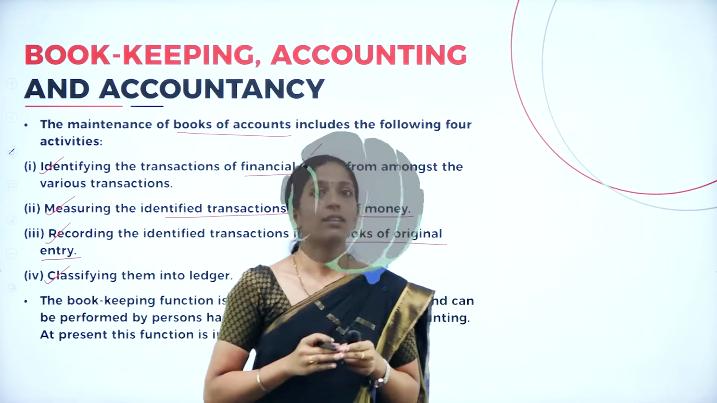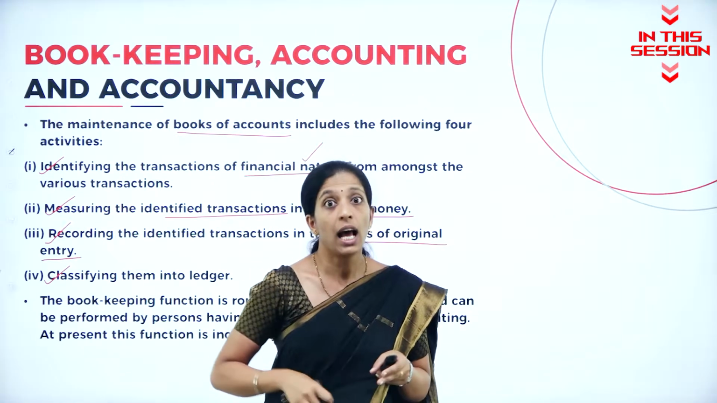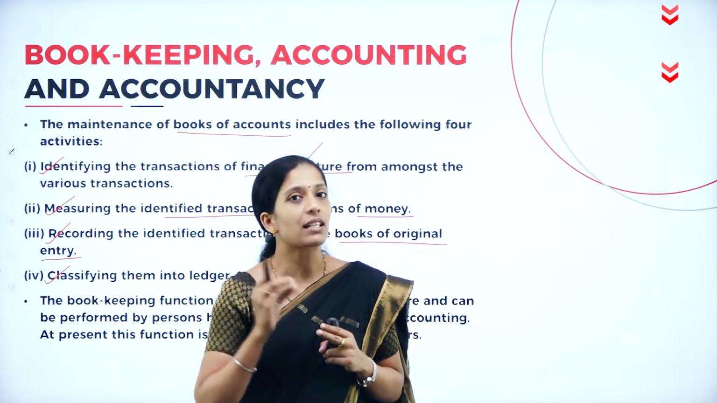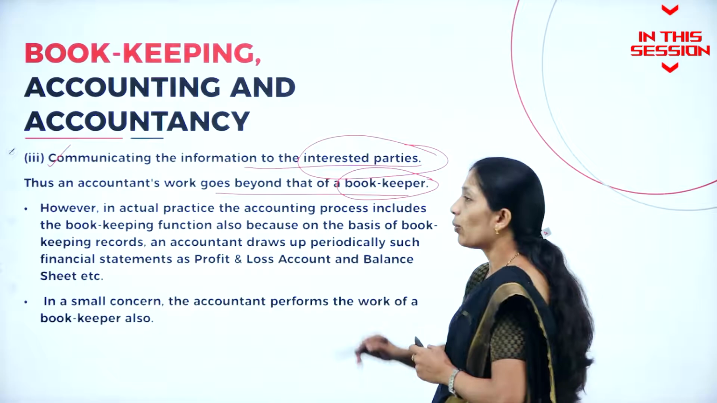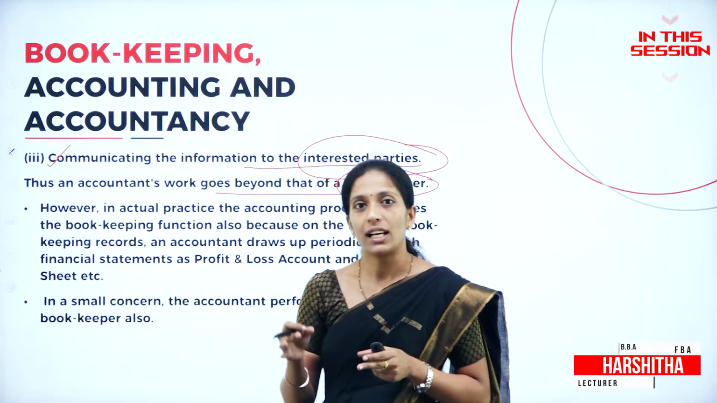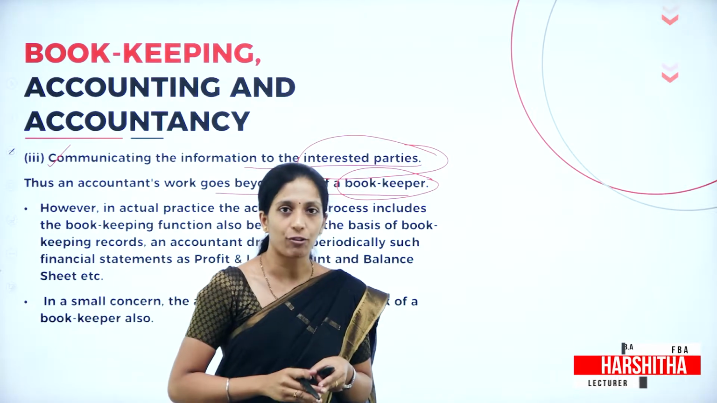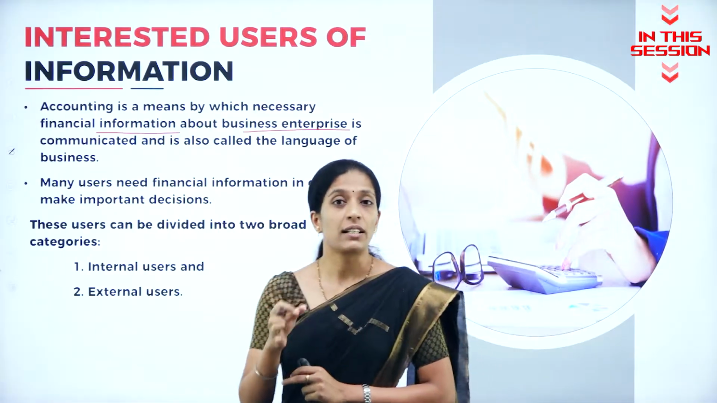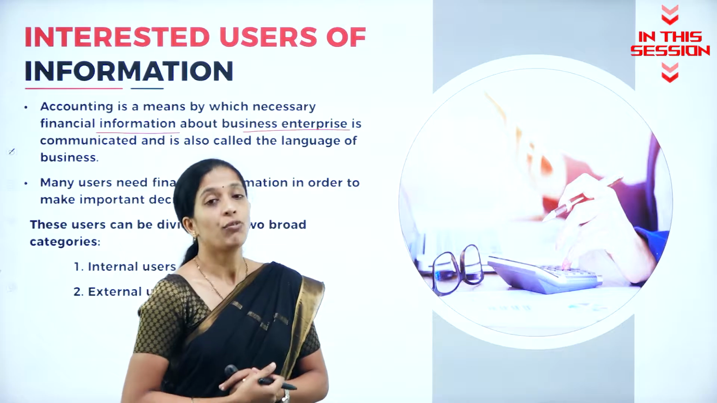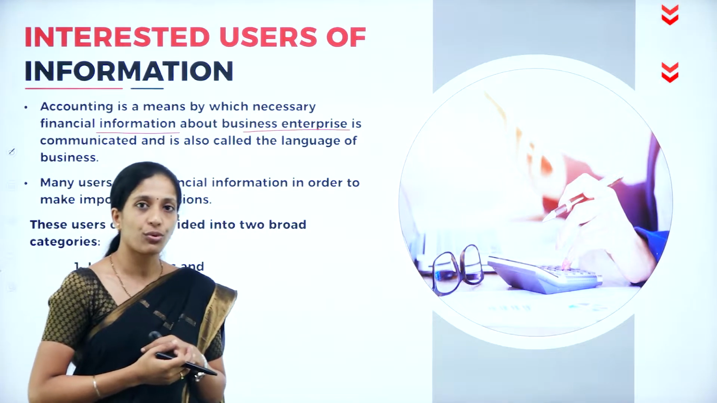So we have recorded the transaction in the book of original entry, which is called as journal. After that, we have to classify those transactions. Now one who maintains the bookkeeping is called as bookkeeper. So here the work of an accountant is much more than that of a bookkeeper. The main intention of accounting information will be fulfilled only when it is communicated to the interested users.